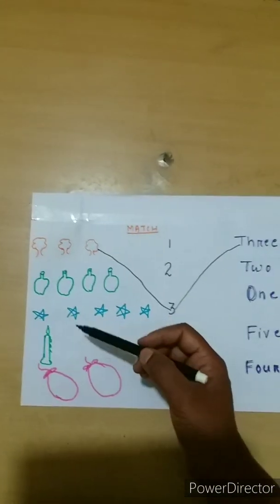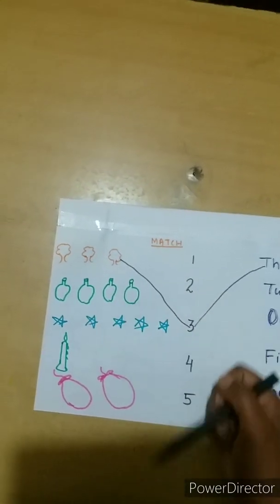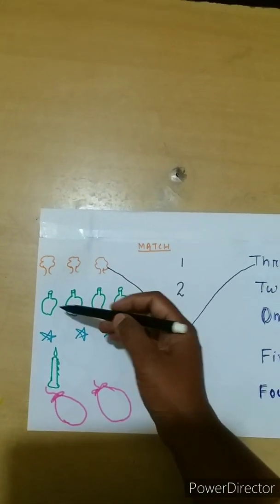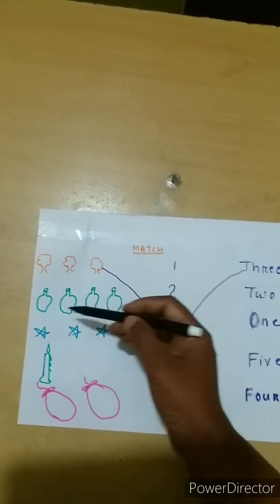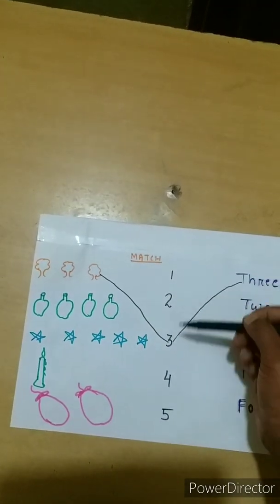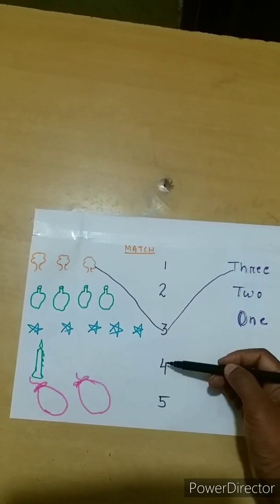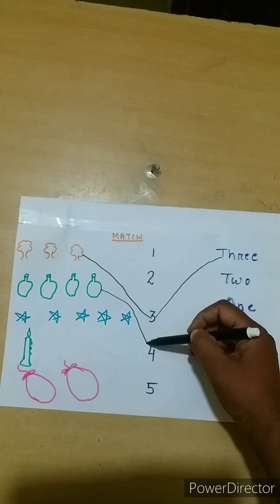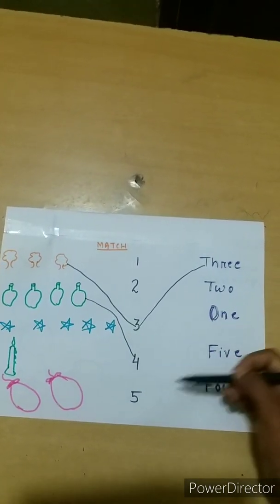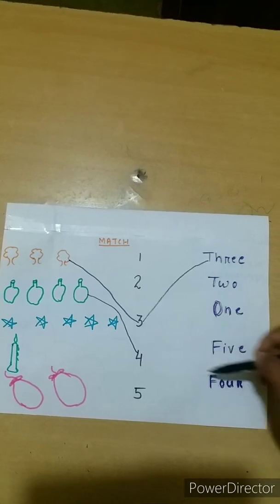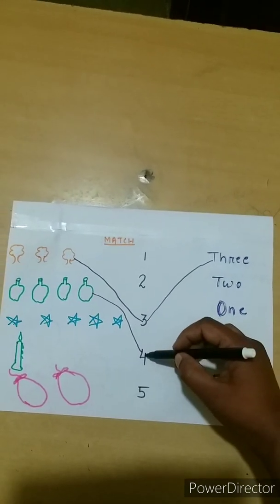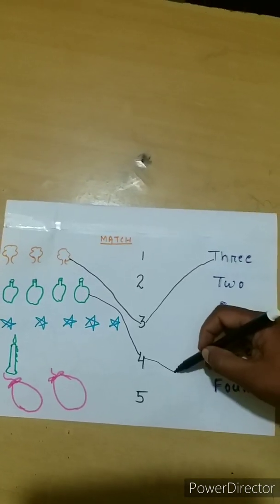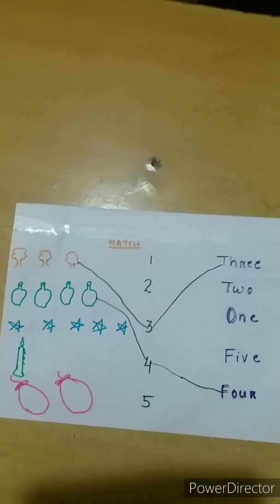Now see, what is this picture? These are mangoes. How many mangoes are here? 1, 2, 3, 4. 4 mangoes. And number 4? Yes, this is 4. Match this picture with the number, and then we will match the number's name. F-O-U-R, 4. We have to draw a line.